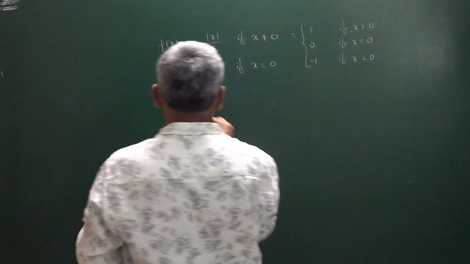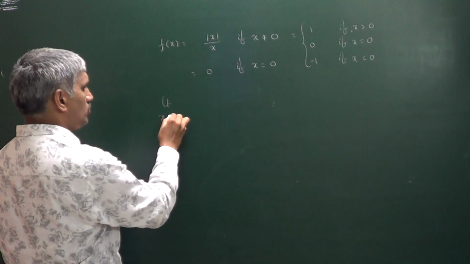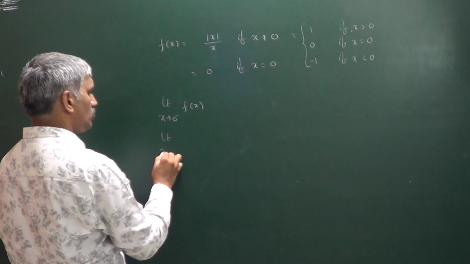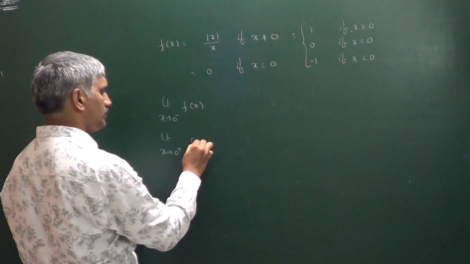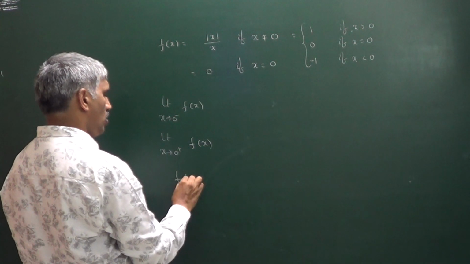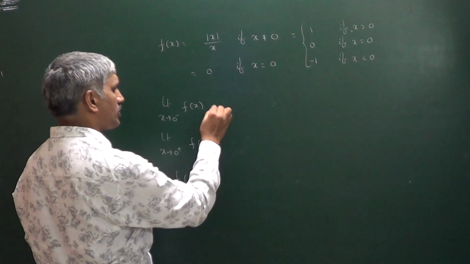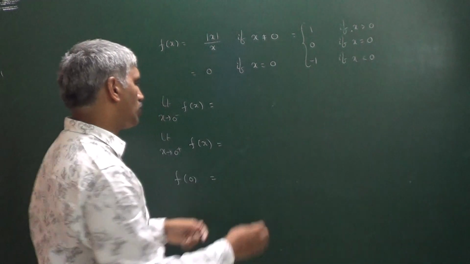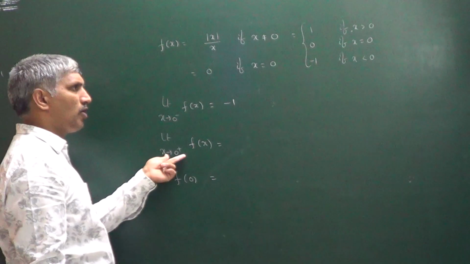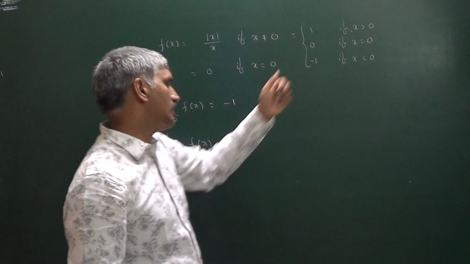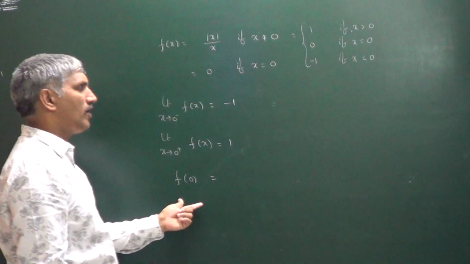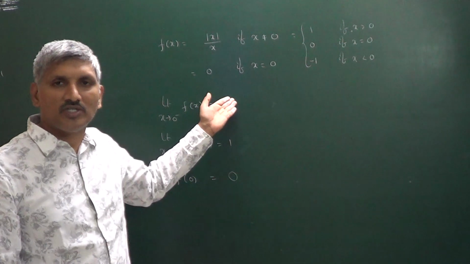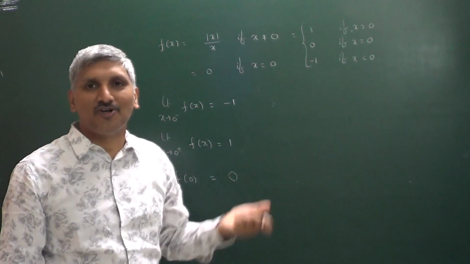So what is the meaning for that? Limit x tends to 0 minus f of x, limit x tends to 0 plus f of x and f of 0. All these values are not equal. In the 0 minus case, less than 0, we are getting minus 1. In the 0 plus case, greater than 0, we are getting 1, and in the f of 0 case we are getting 0. Left hand limit not equal to right hand limit, not equal to functional value.